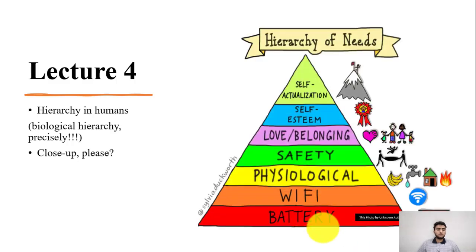Before we start off with the topic, I'd like you guys to take a look at this interesting clip art or image that I got from the internet, and that says hierarchy of needs. At the top of the pyramid it mentions self-actualization, then self-esteem, love or belonging, shown by the cute little family there, and safety, then physiological, that deals with food, water, shelter and other bodily needs.